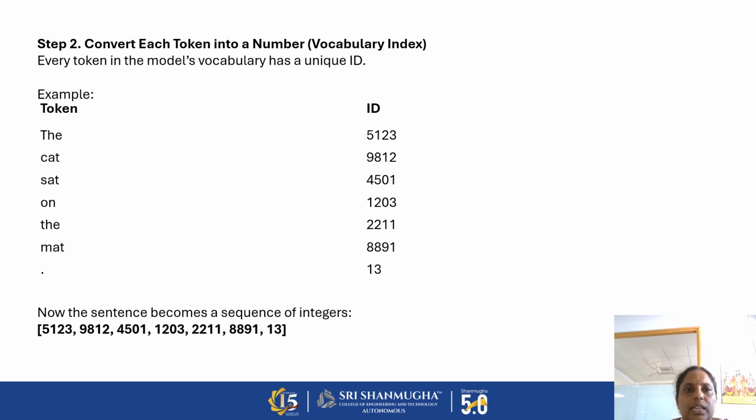So next, convert each token into a number. What is vocabulary? Vocabulary indexing is nothing but finding the words in the dictionary in order to find the unique ID. For example, in that dictionary, the ID may be 1523 or 1023. So mat is 8891. Similarly, each and every word in this world has a vocabulary entry and a unique ID, and all of these are stored.